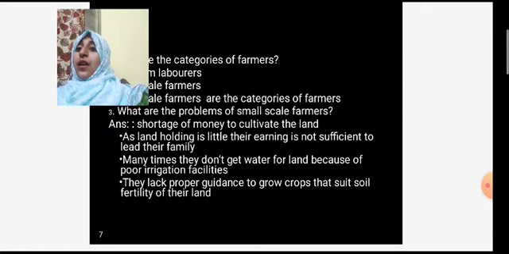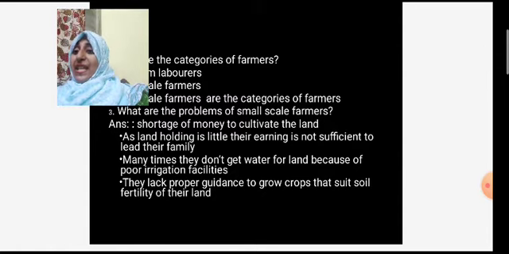Then what are the problems of small scale farmers? What are the problems faced by small scale farmers? There is a shortage of money to cultivate the land. They don't have a lot of money. As land holding is small, their earning is not sufficient to support the family. As the earning is little, they cannot feed their family also.